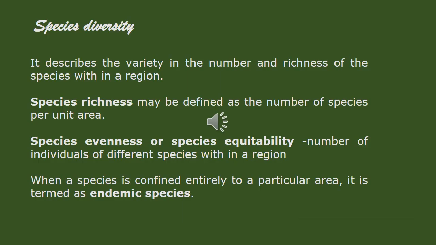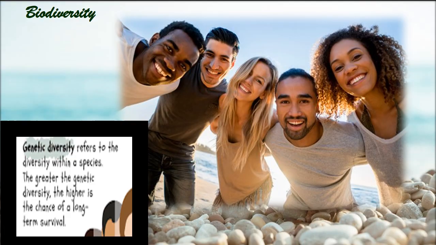Species diversity. It describes the variety in the number and richness of the species within a region. Species richness may be defined as the number of species per unit area. Species evenness or species equitability, number of individuals of different species within a region. When a species is confined entirely to a particular area, it is termed as endemic species.